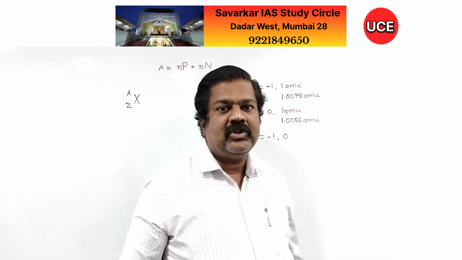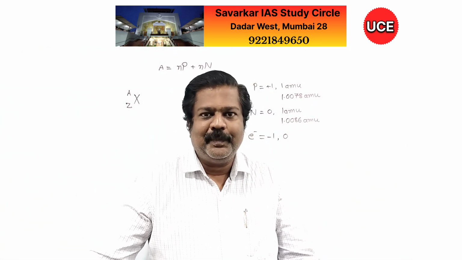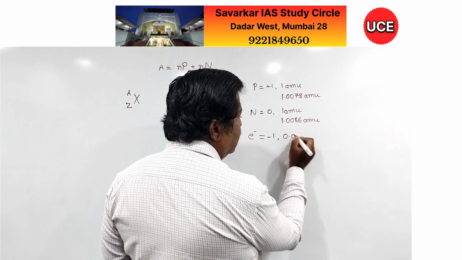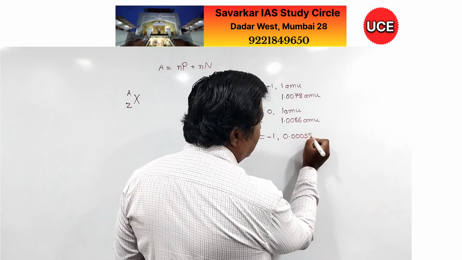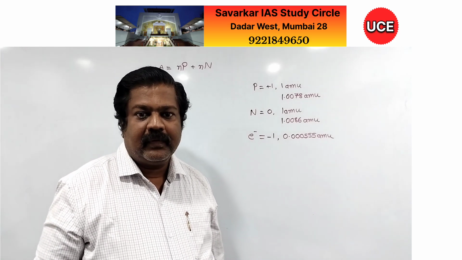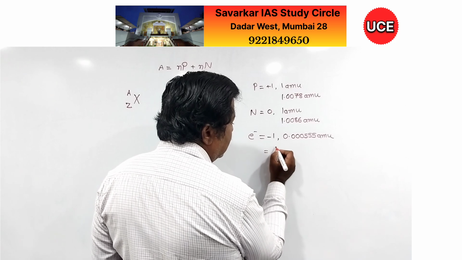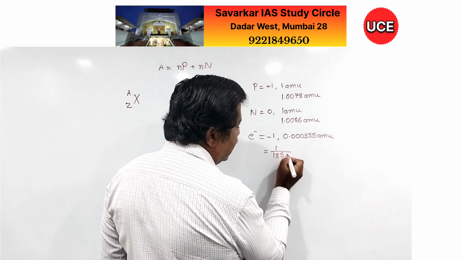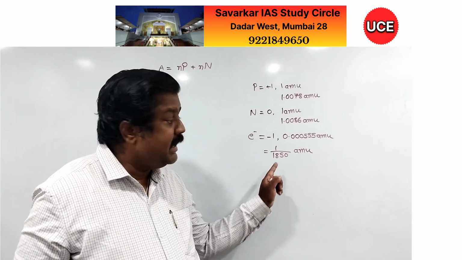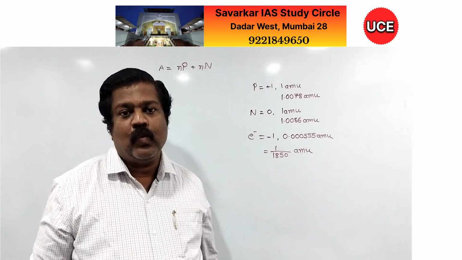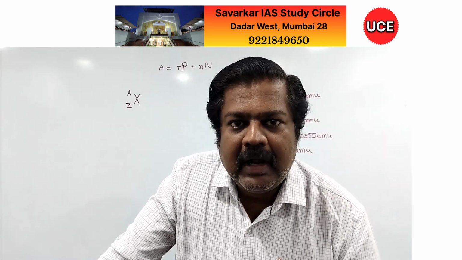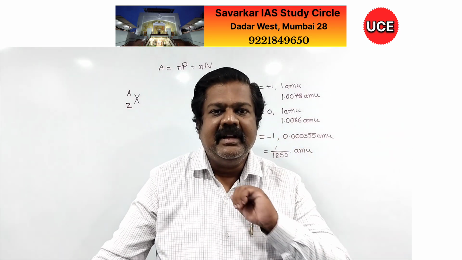Mass of electron is not constant. According to speed, mass of electron changes. But for general practice, we are considering it is 0.000555 AMU. Or rather I should say that it is equal to 1 by 1850 AMU. That means 1850 electrons will come together, then mass will be equal to 1. So as compared to proton and neutron, electrons have negligible mass.